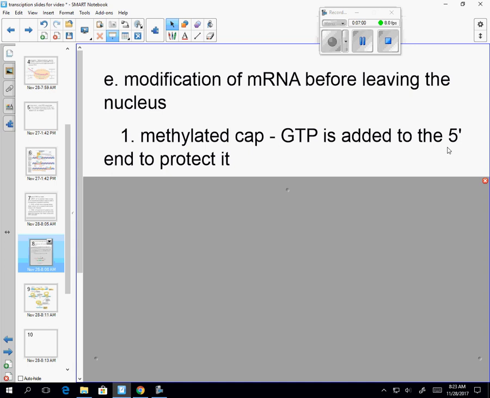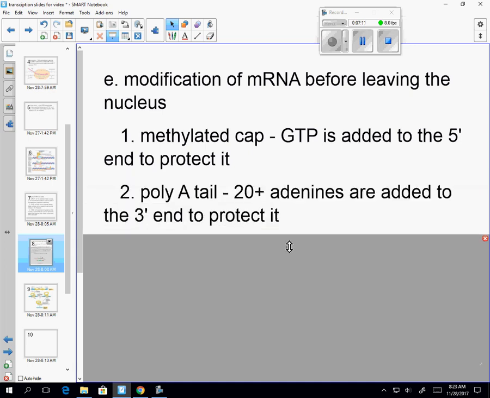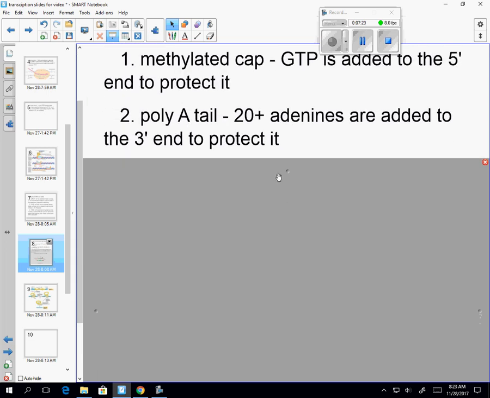So the one end, which is the 5' end, is going to get a methylated cap. A guanine triphosphate is added to that end, and it methylates it. It protects it from things destroying it. The next is the 3' end. That gets what's called a poly-A tail. So poly means many, A is adenine. So you add many adenines to the end of the 3' segment, and that protects it.